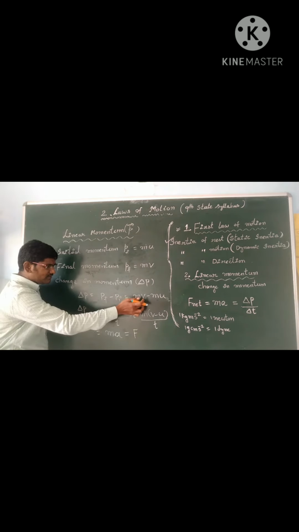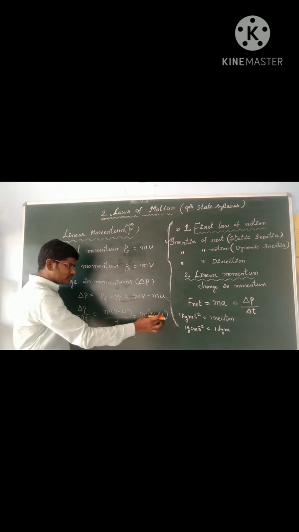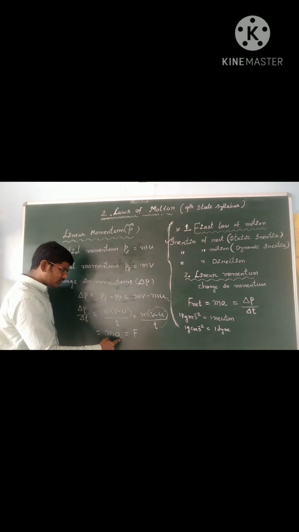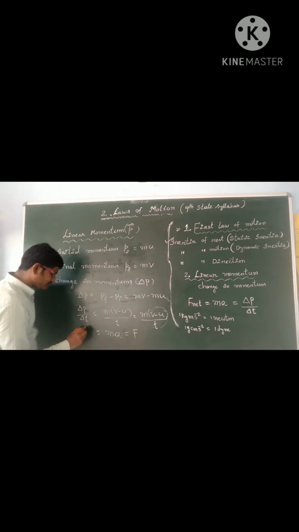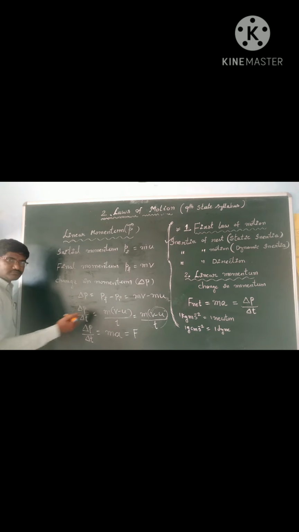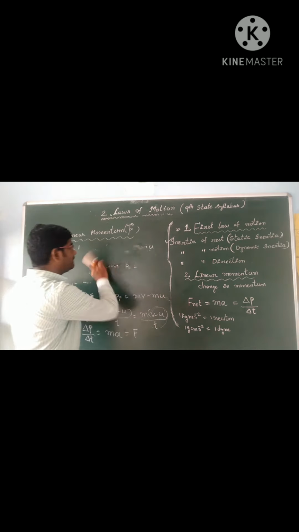Then change in momentum is m into (v minus u) by t. So this (v minus u) by t can be written as a. So m into a is called force, which means the change in momentum by time is force. Now we can see Newton's second law of motion.